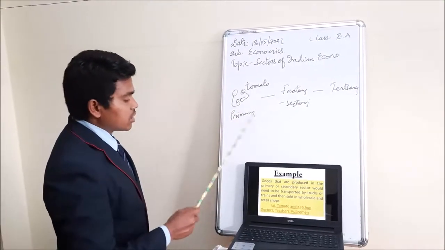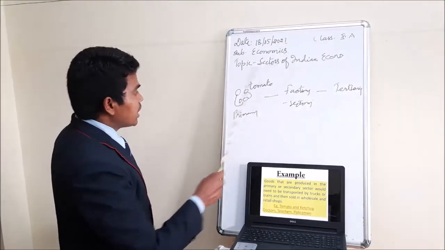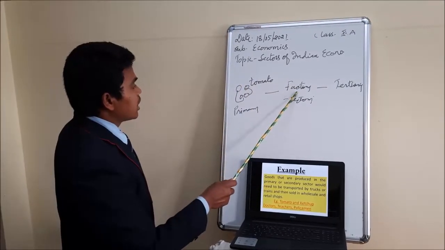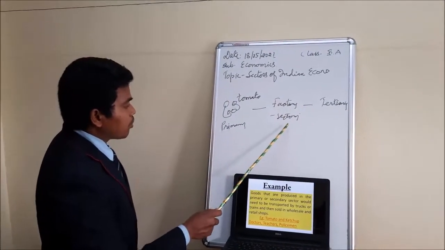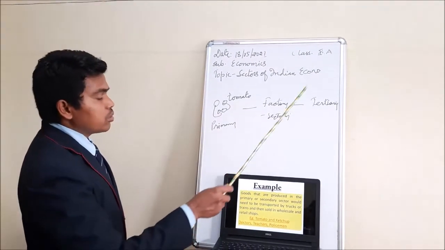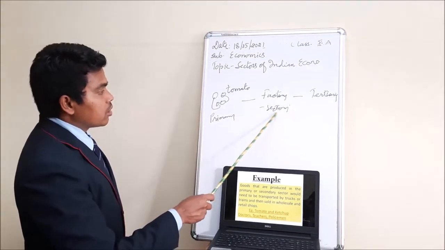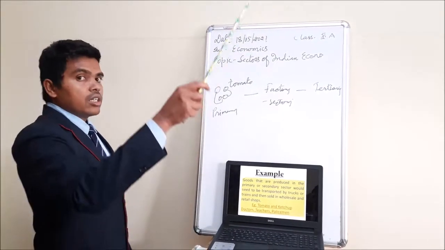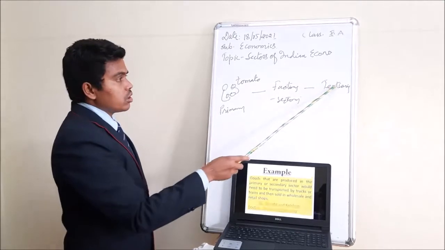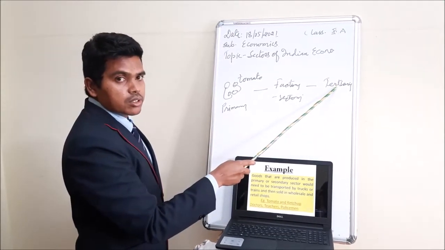So it provides a service. Not only from primary to secondary, but afterwards the finished product, suppose the ketchup has to be exported to some other places. So the tertiary sector is there to provide service, isn't it?